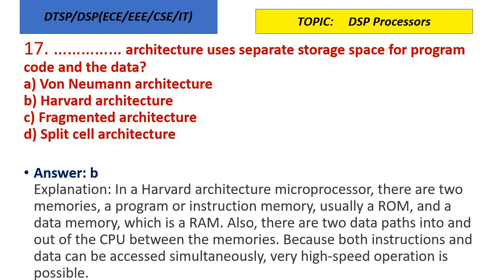So only in Harvard architecture we have two different storage memories, one for program and another one for data. And we have two data paths into and out of the CPU between the memories. So Harvard architecture has different memory spaces for storing program code and data.